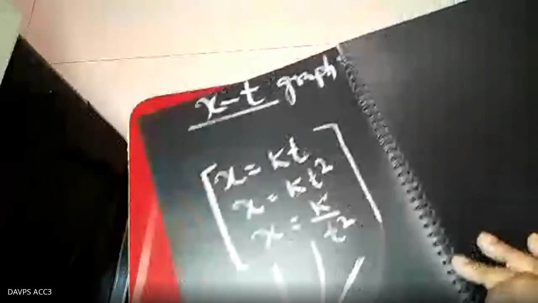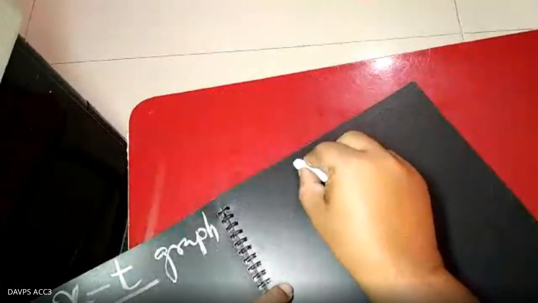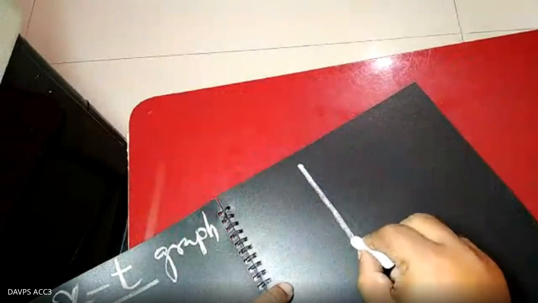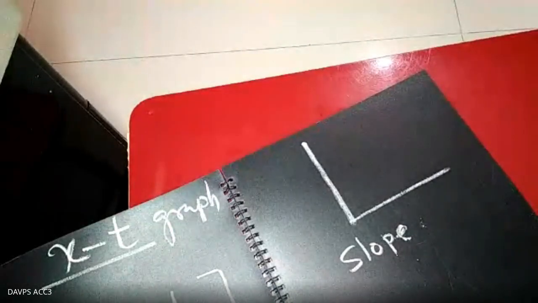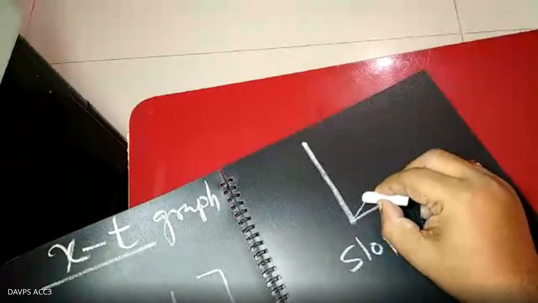Another thing you must know about the graph is the slope. What is the slope? Suppose I plot the graph like that.